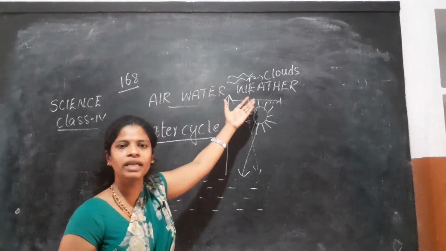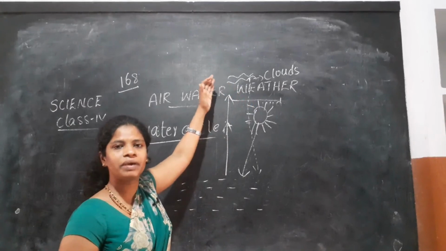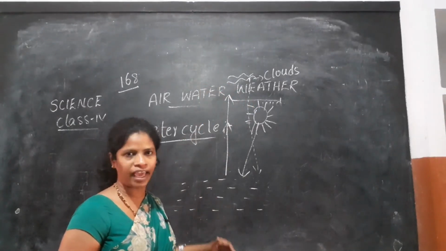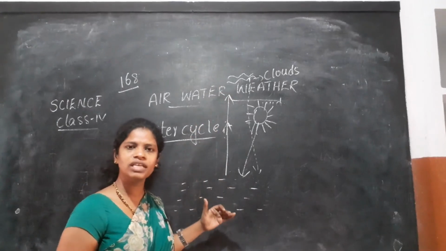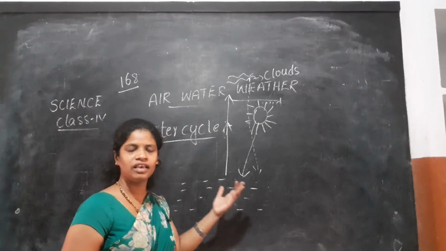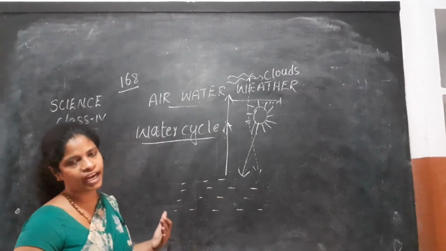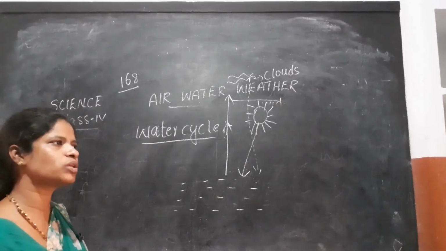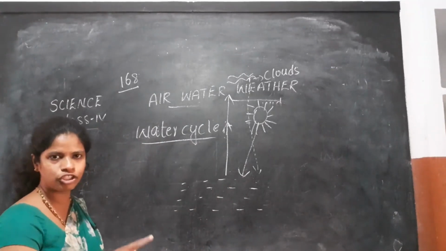On further cooling, these clouds become heavier and come down in the form of rain. So again where is this rainwater falling students? Again this rainwater is falling in the seas, in the oceans, in the rivers and in the ponds. This is about the water cycle. This process continues students.